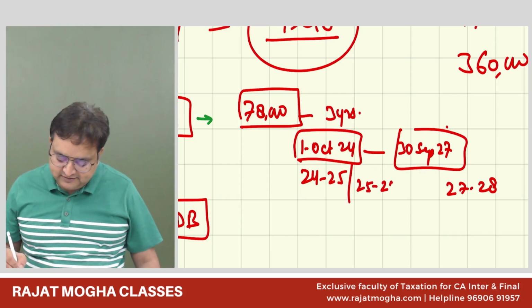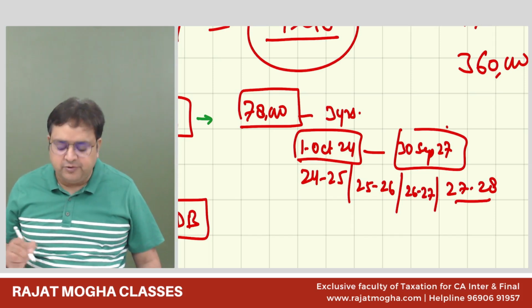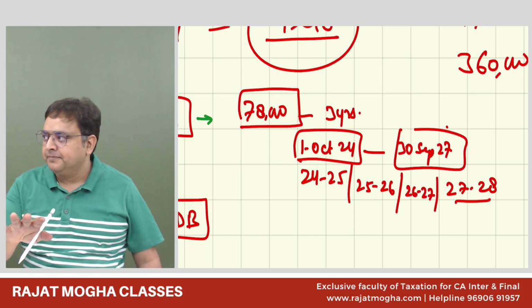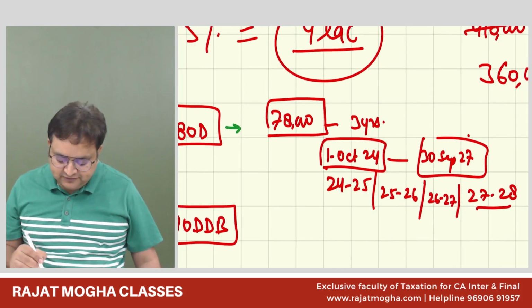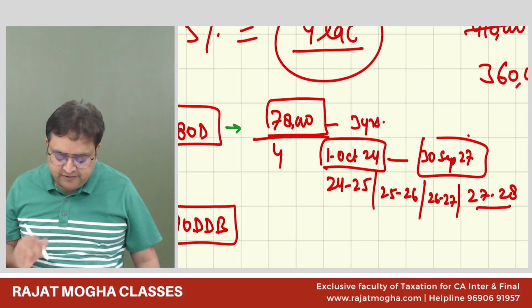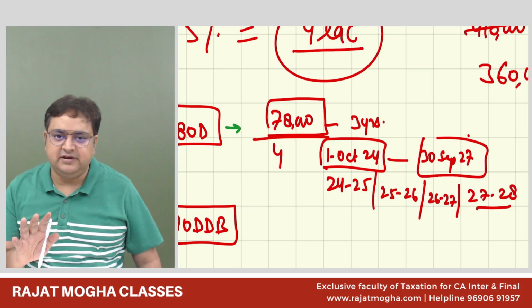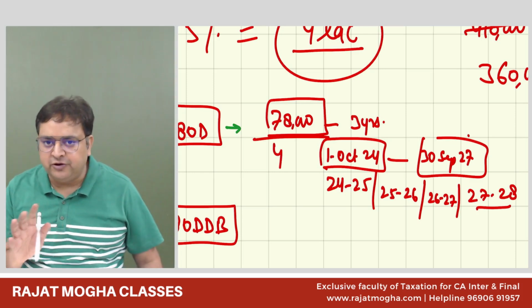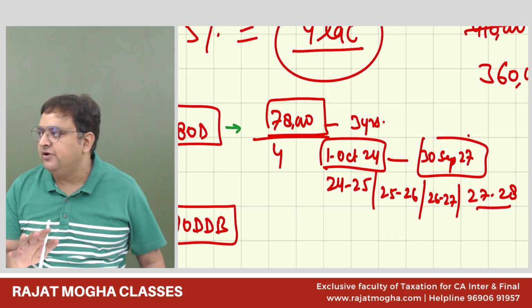25, 26. Oh, yeah. 26, 27 and 27, 28. So it is 4 years, right? So what we need to do is, first of all, we'll take it for each year, how much it is. So 78,000 divided by 4. We'll divide by the number of relevant previous years. I believe that was not your question, but still I have explained this to everybody.